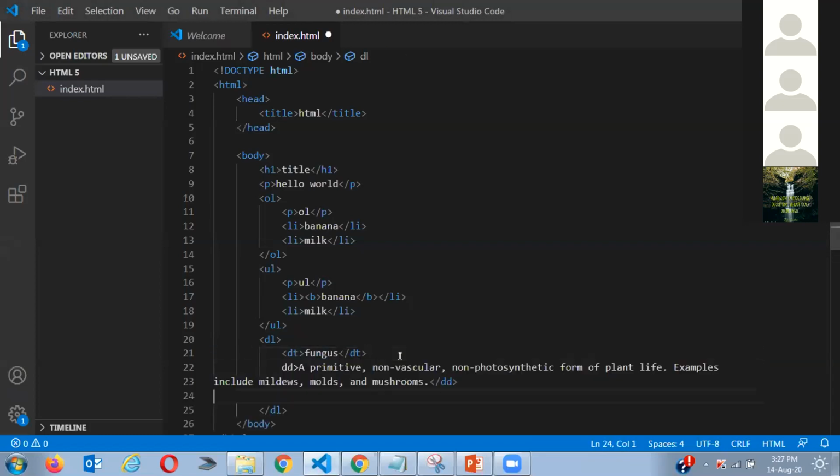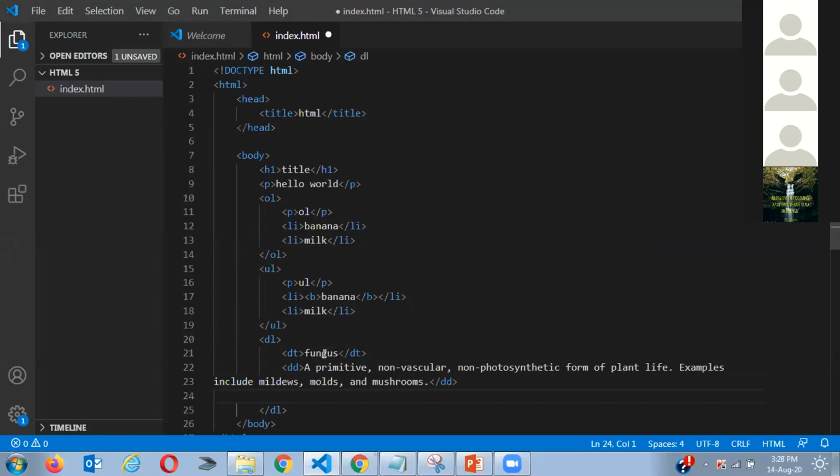And I give the definition of this one. So I'm going to give the definition. So now you understand what I'm doing. I'm telling the body, hey body, I want to define the list. So this understands it. So I'm giving definitions here. So what's my definition? I want to define fungus.